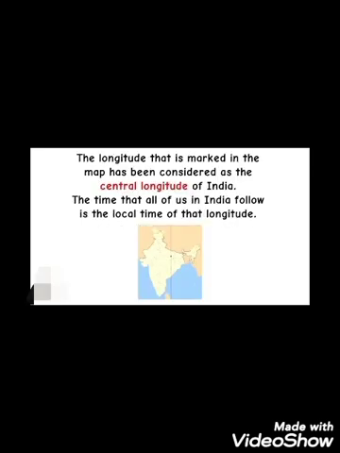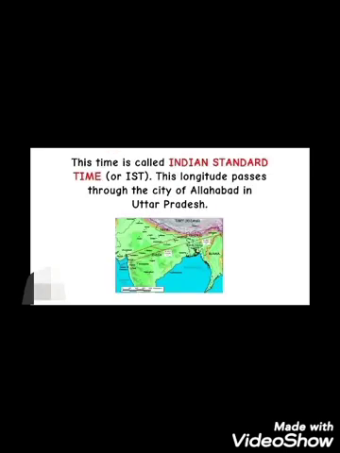The longitude that is marked in the map has been considered as the central longitude of India. The time that all of us in India follow is the local time of that longitude. This time is called Indian Standard Time or IST. This longitude passes through the city of Allahabad in Uttar Pradesh.